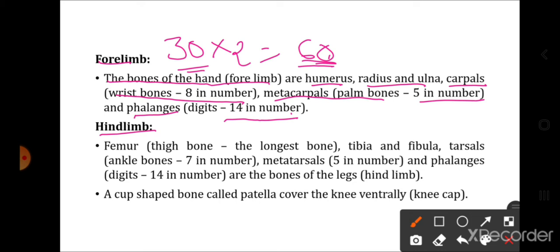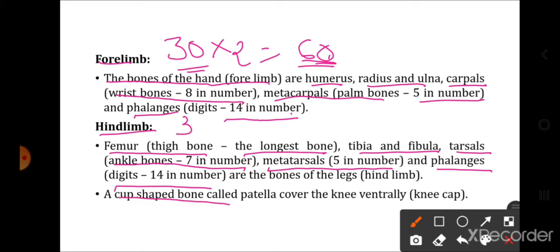Similarly the hind limb. So femur, which is the thigh bone, is the longest bone of the body. Tibia and fibula in the shank region. Tarsals are the ankle bone which are 7 in number. Metatarsals are 5 in number, and phalanges are 14 in number which are in the toes. There is a single cup-shaped bone called as patella which ventrally covers the knee, and it is also called as the kneecap or knee bone.